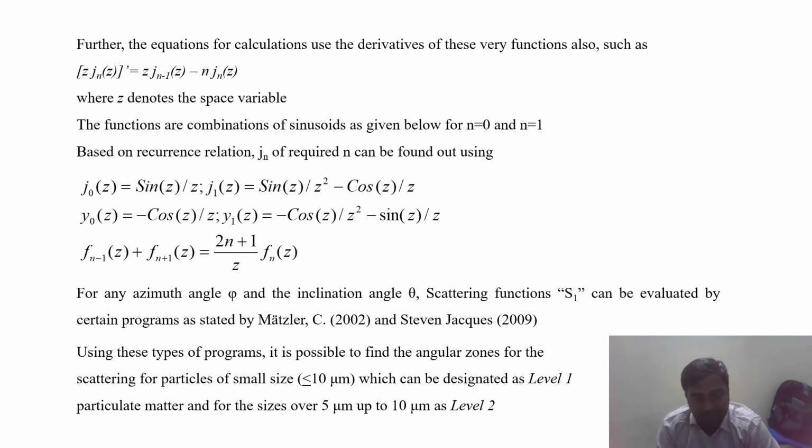Messler, who published the paper in 2002, and Stephen, who published that particular research article in 2009. Using this type of program, it is possible to find the scattering angle for particles of small size less than 10 micron, which can be designated as level 1 particulate matter, and for the size over 5 micrometer to 10 micrometer, we can consider it as level 2.